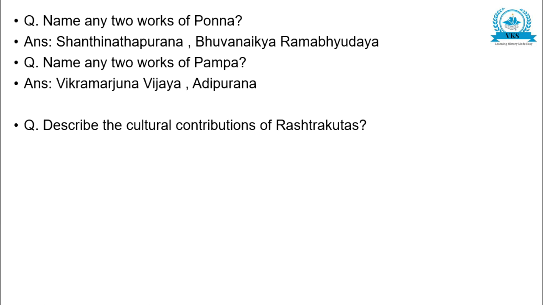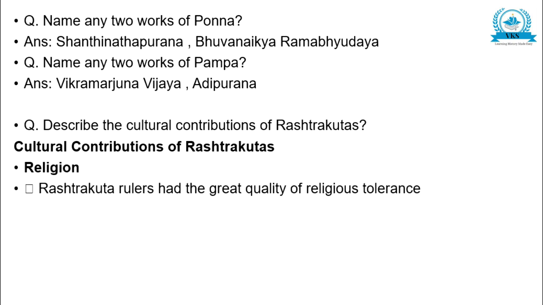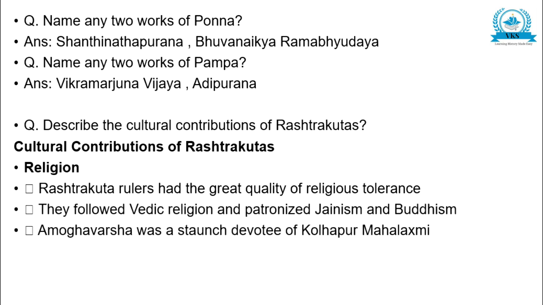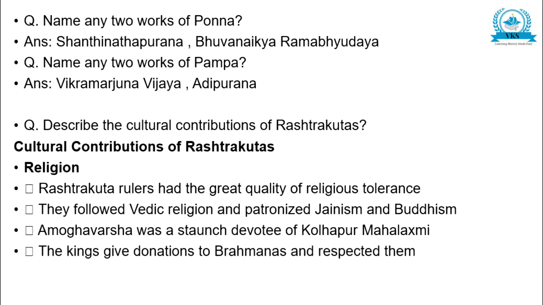Now let us go through the points which we have studied till now. Describe the cultural contributions of Rashtrakutas. Religion: Rashtrakuta rulers had the great quality of religious tolerance. They followed Vedic religion and patronized Jainism and Buddhism. Amogavarsha was a staunch devotee of Kolhapur Mahalakshmi. The king gave donations to Brahmanas and respected them.